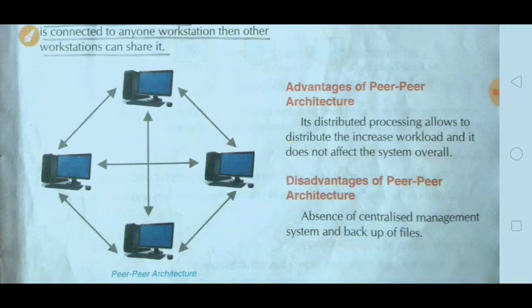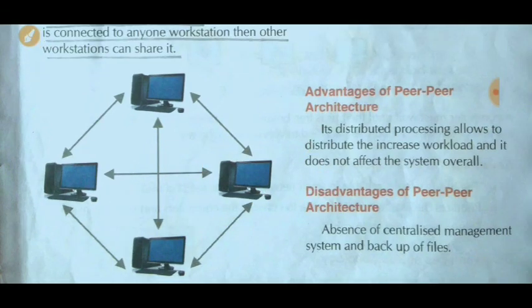Then the advantage of peer-to-peer architecture: distributed processing allows the increased workload to be distributed and does not affect the system overall. And the disadvantage is the absence of a centralized management system and backup of files. This is the single disadvantage of peer-to-peer architecture.